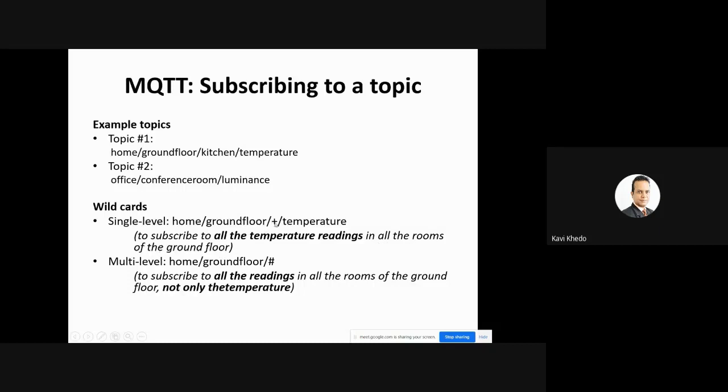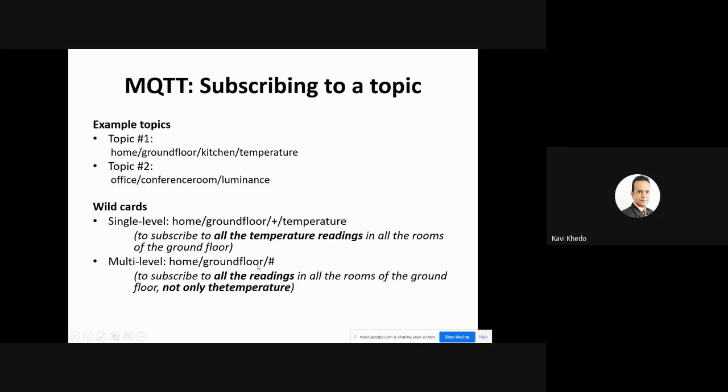So this is called a wildcard. You can use it in the middle, or you can put it at the end. When you put it at the end, it is a hash symbol. When you put it in the middle, it is a plus symbol. So multi-level here: home, ground floor, and anything that will come after. All topics, all places. To subscribe to all the readings, that is all topics, in all the rooms of the ground floor, not only temperature. When you put the hash here, we have specified all rooms, but with the plus I want the temperature at a single level: all rooms, but temperature.